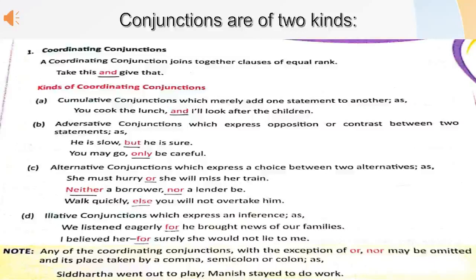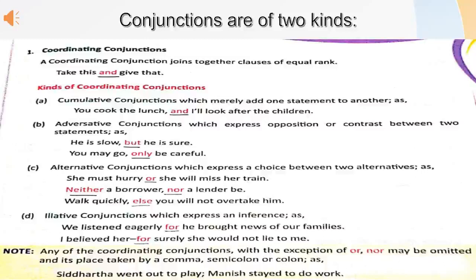Third kind is alternative conjunctions. These conjunctions express a choice between two alternatives. Either or, neither nor, otherwise, or else, etc. are examples of alternative conjunctions.